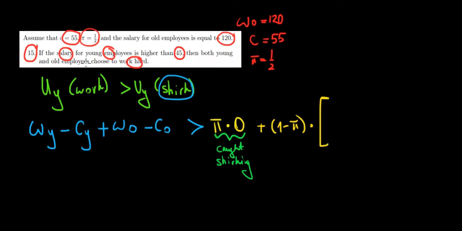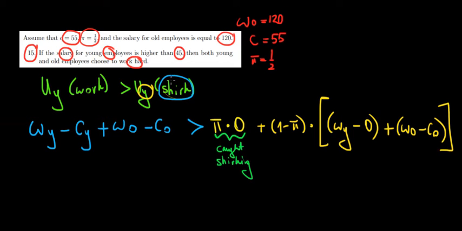We will have the wage of the young employee minus 0 cost, because he would be shirking when he is young. The condition is that he is shirking only when he is young. So he still gets his salary, he gets away with it, but he pays no cost for it. But in the second period, he would get the wage of an old employee minus the cost of an old employee, because in the second period he would be working. The condition here is just he's shirking when he is young. Hope this makes sense. So let's just write a bit of a highlight below this to understand what's happening here. So shirk when young, work when old.